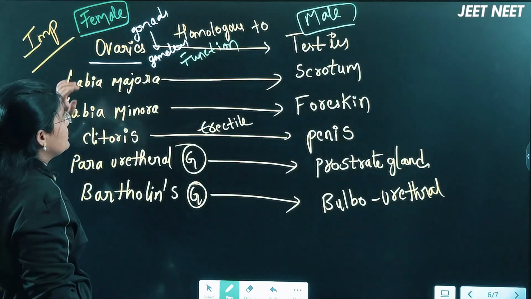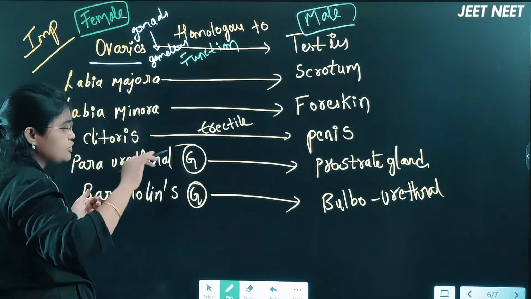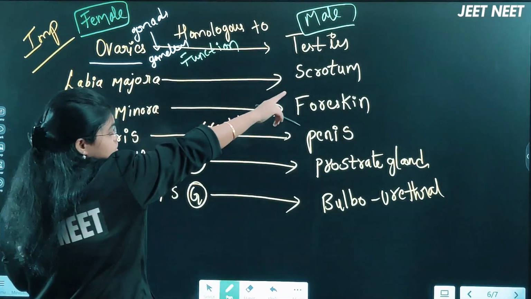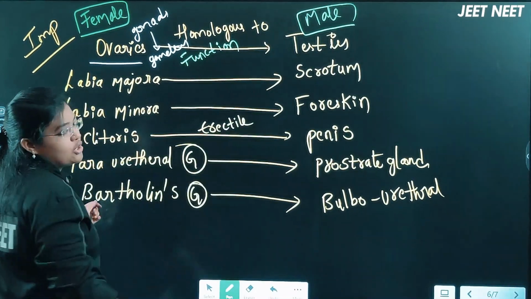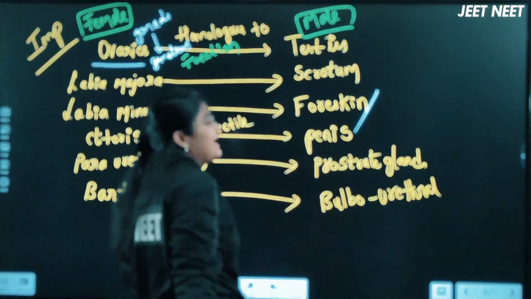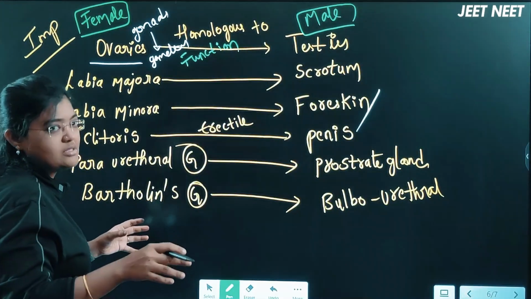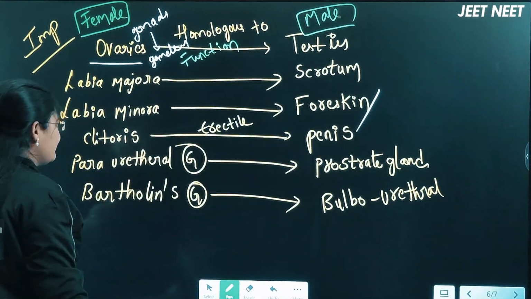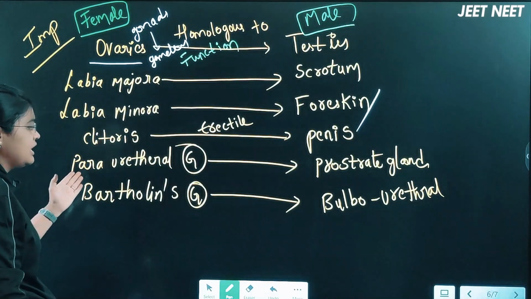The labia majora in the female body is homologous to the scrotum in the male. Labia minora is homologous to the foreskin in the male, that is the prepuce. Have you remembered the glans part? The enlarged glans part of the penis has some loosely folded skin called the foreskin. Clitoris is homologous to the penis, which shows erectile function.